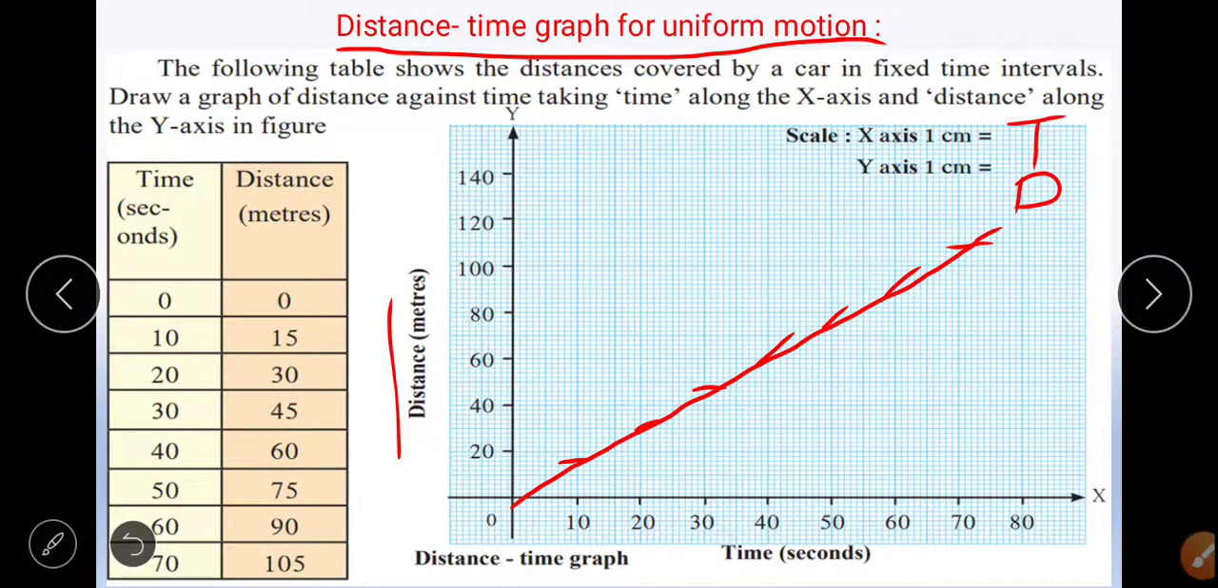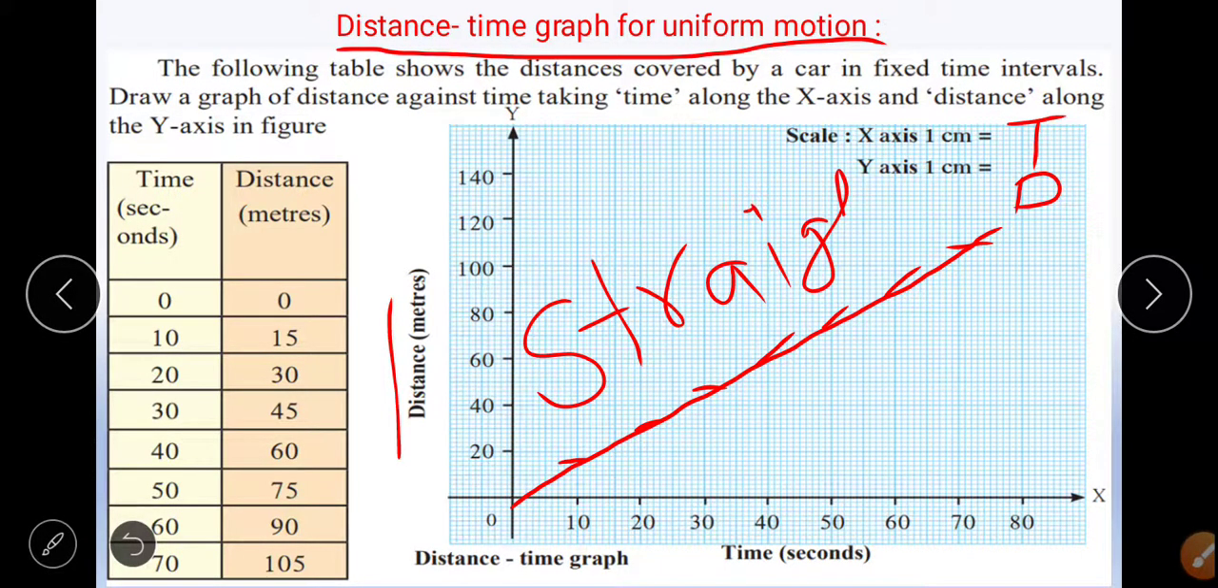You will get a straight line here. It is a straight line. Once you plot it on graph paper, you will get a straight line. Plot it in the way I have done.